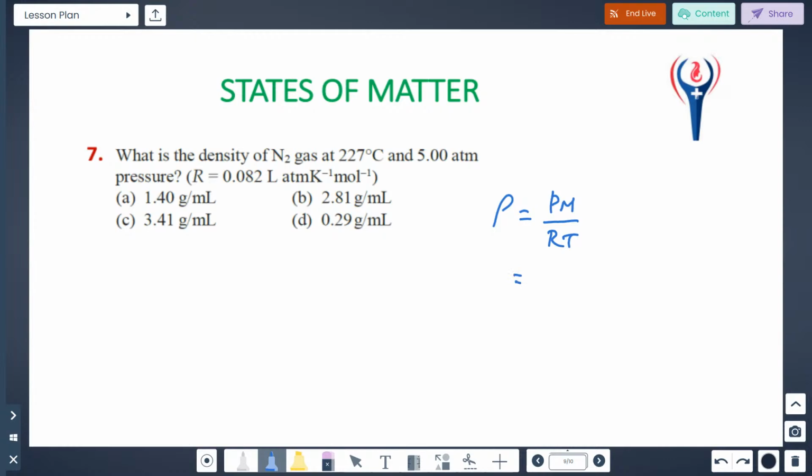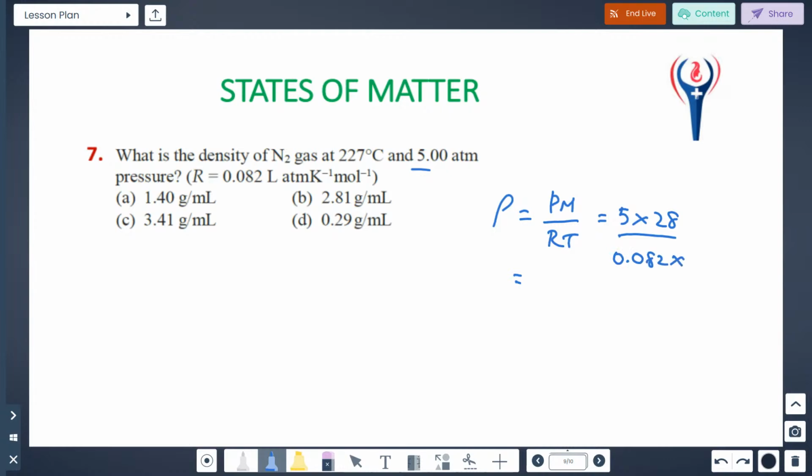Pressure, molar mass, gas constant, temperature. Pressure is given, 5. Molar mass of nitrogen gas is 28. R is 0.082.